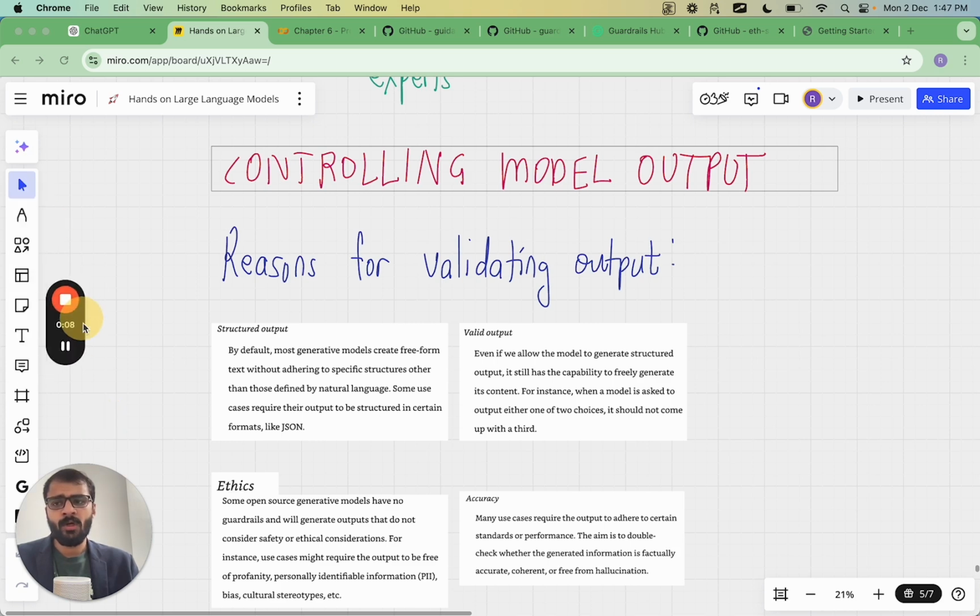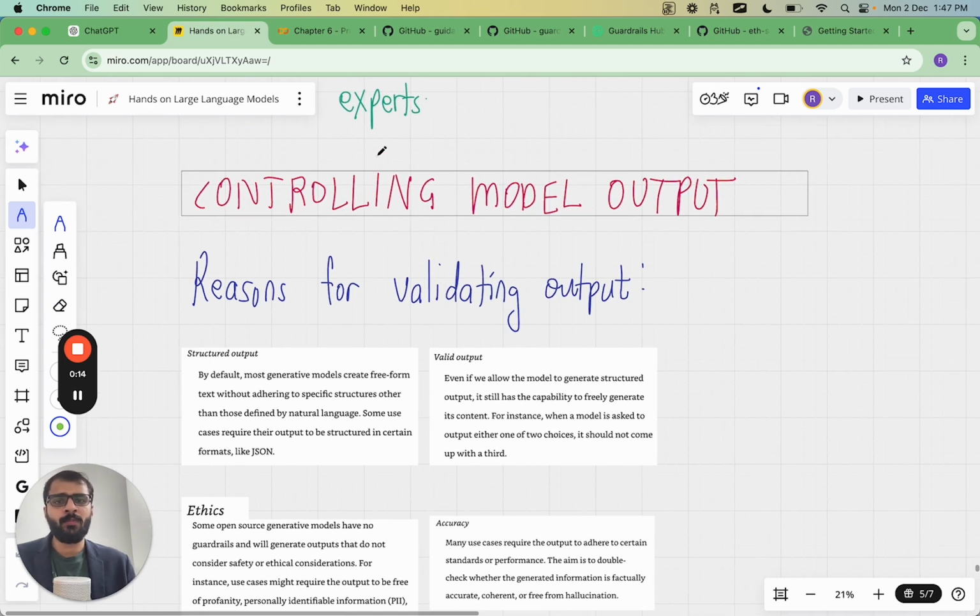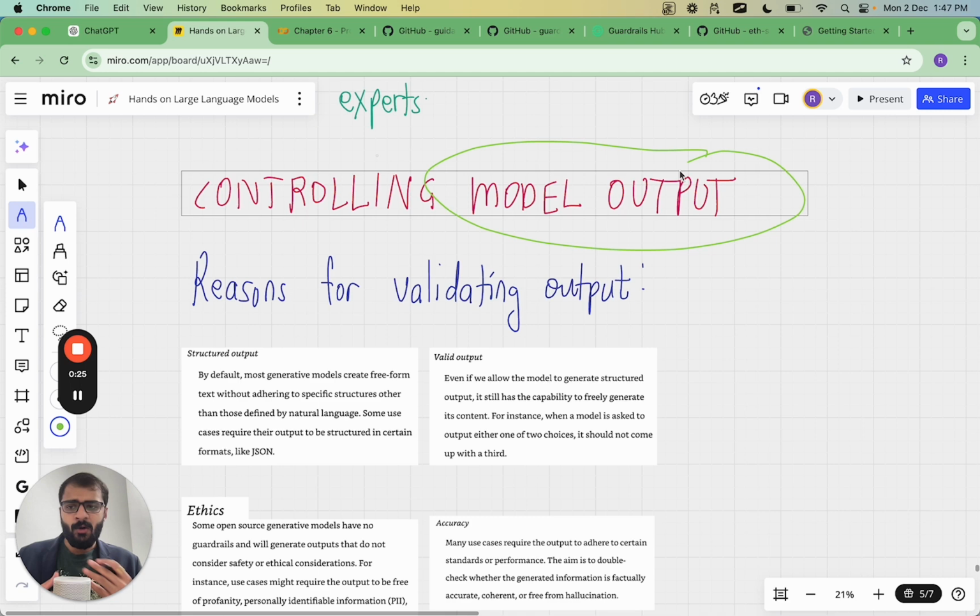Today we are going to learn about a very important topic, and that topic is related to controlling the outputs of large language models. So we have been discussing a lot about prompt engineering, basic and advanced prompt engineering, and how to get the responses which we desire through interactions with ChatGPT and through interactions with large language models.